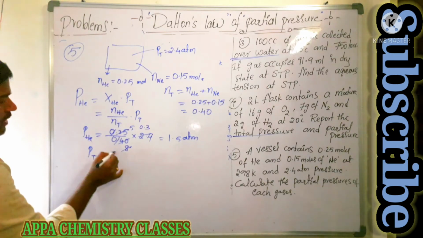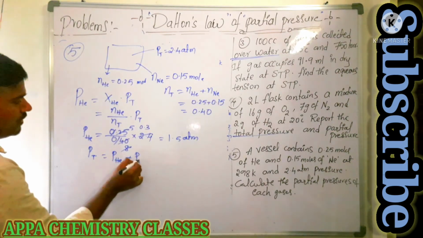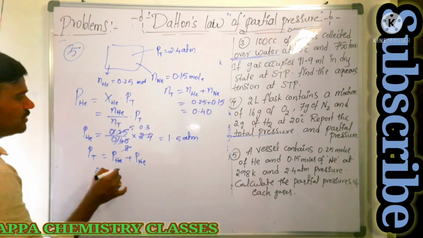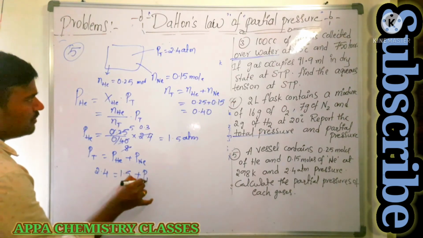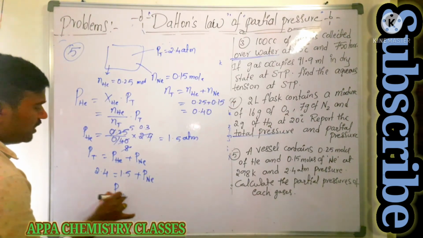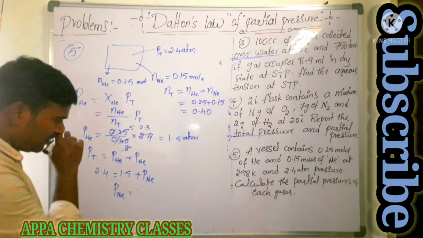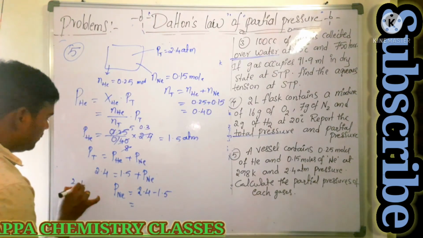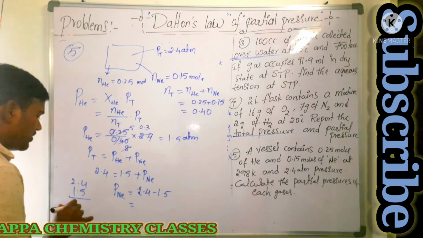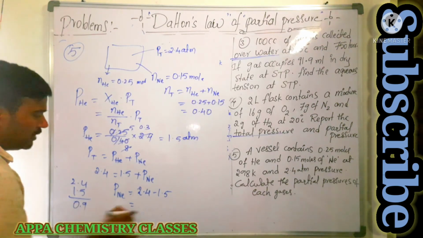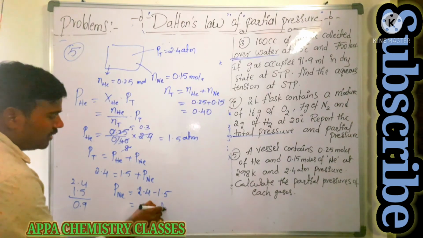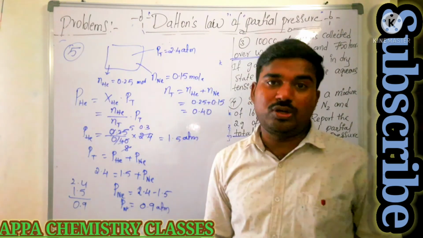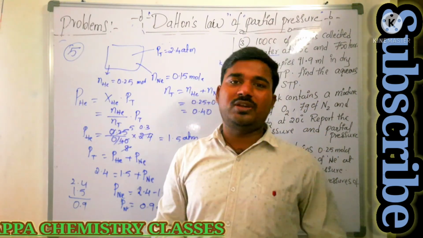We know that total pressure is equal to partial pressure of helium plus partial pressure of neon. Total pressure will be 2.4. Partial pressure of helium is how much? 1.5 we got. Partial pressure of neon will be how much? Partial pressure of neon is equal to 2.4 minus 1.5. That is 24 minus 15, which is nothing but 9. 0.9 atmosphere. Is that clear? So that is the way you need to calculate partial pressure and total pressure, aqueous tension, and how you are going to calculate the mole fraction.